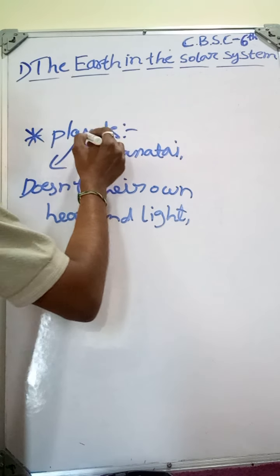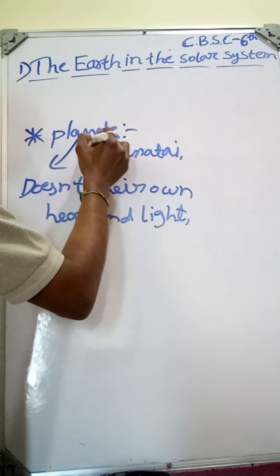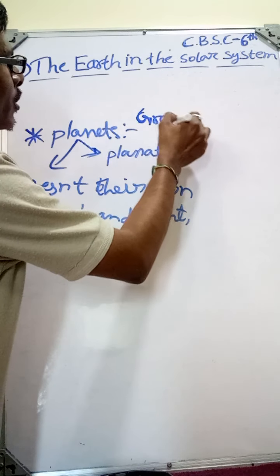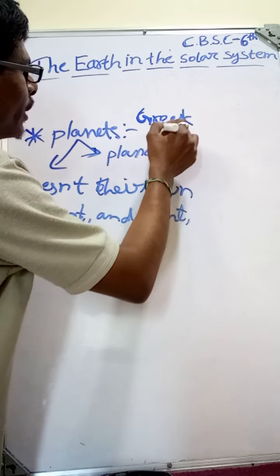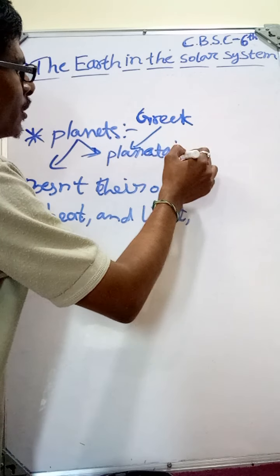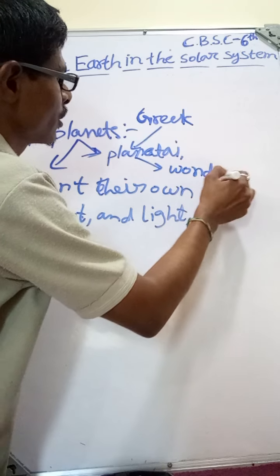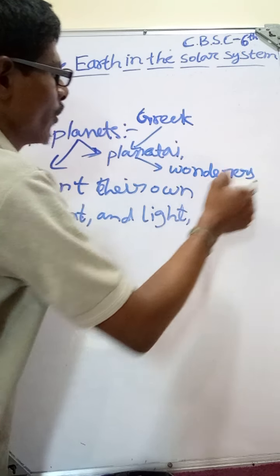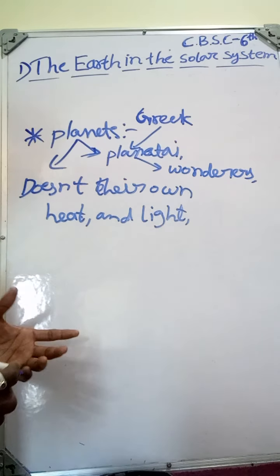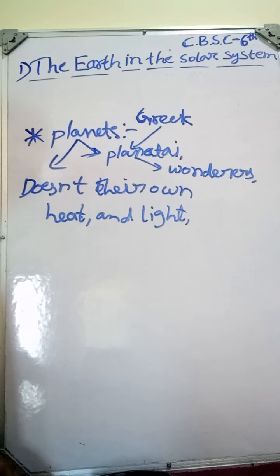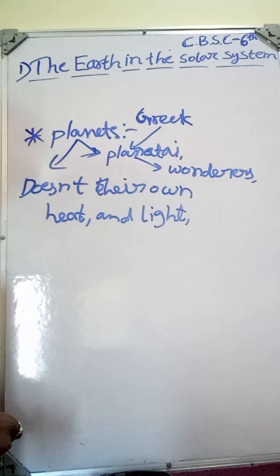Planet is an English word. This English word is derived from the Greek word planetai, which means wanderers. Wanderers on the sky, on the solar system. Okay.